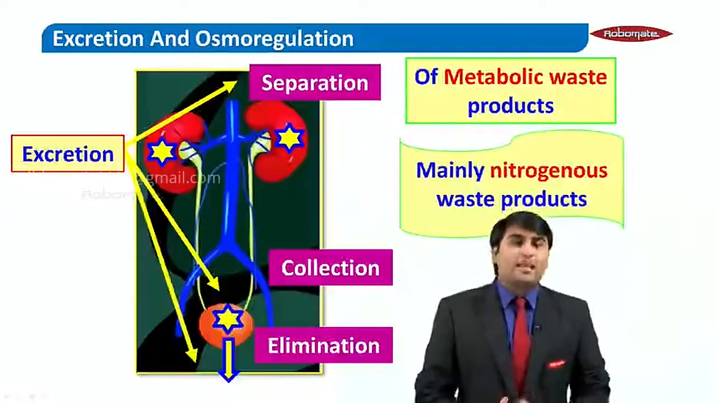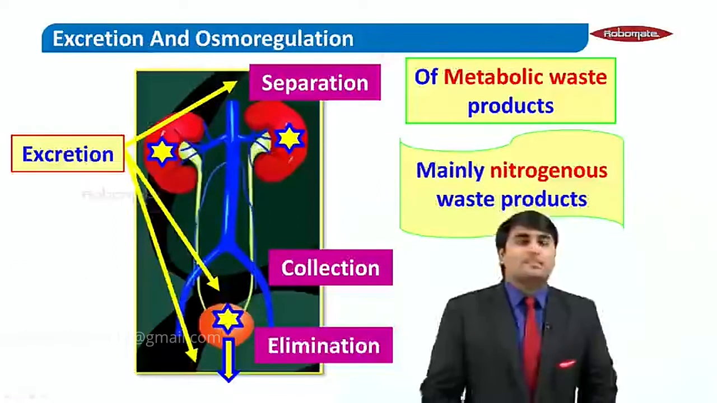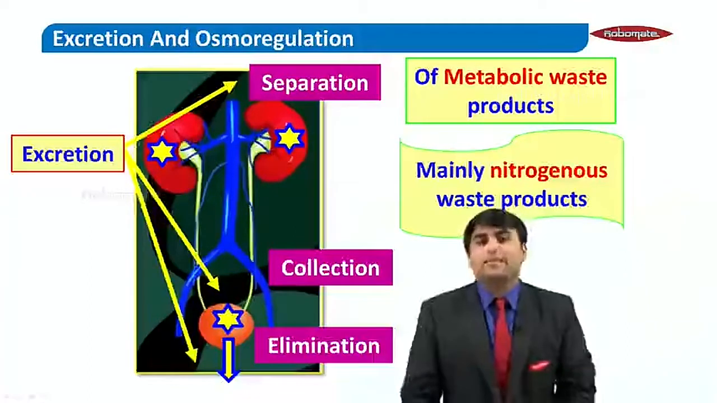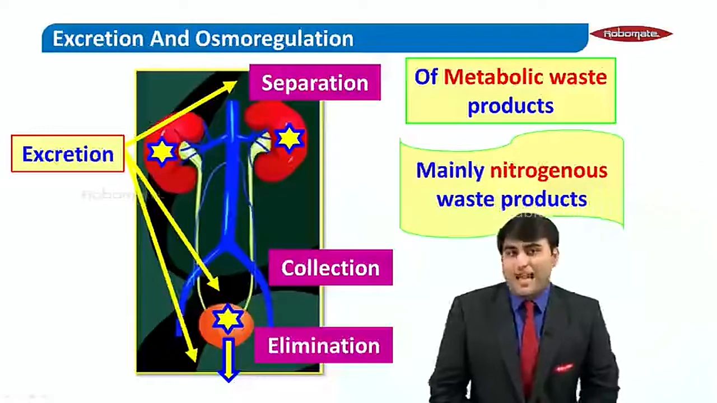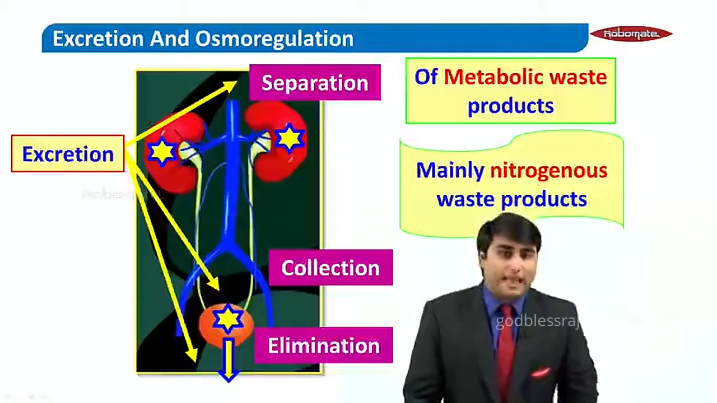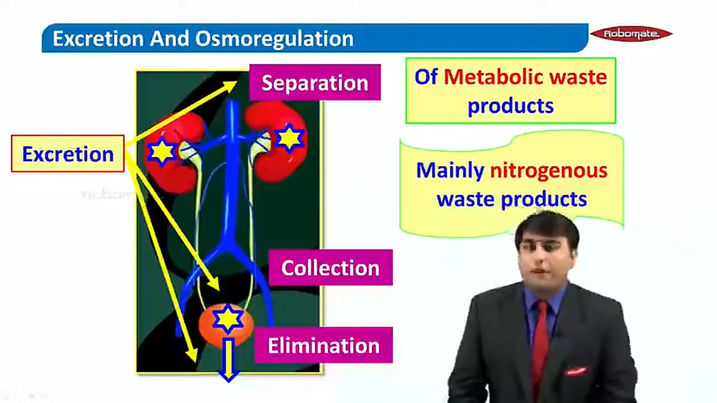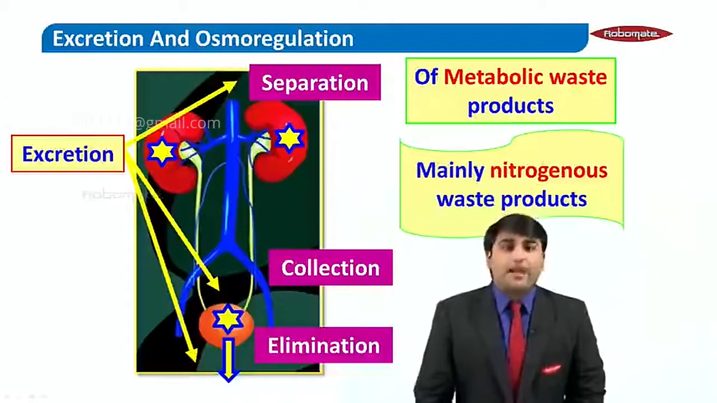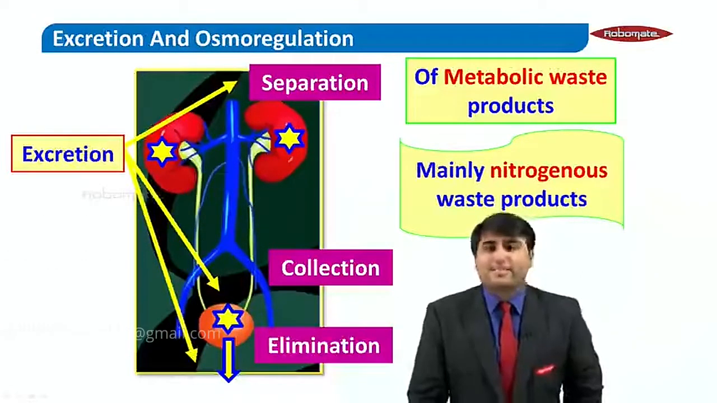So basically three important processes are happening in excretion. Firstly, separation of the waste products from the blood, then temporarily collecting them, and then eliminating them. So we can sum up the definition: excretion is defined as separation, collection and elimination of metabolic waste products, mainly comprising nitrogenous waste products. That was the definition of excretion.